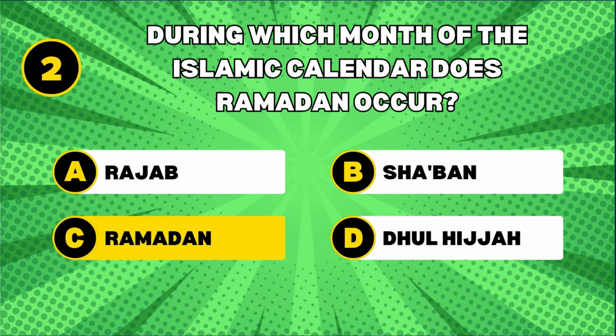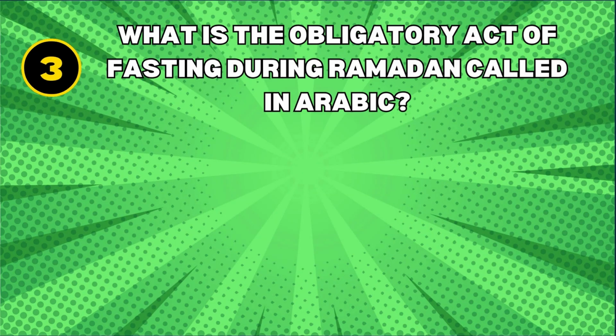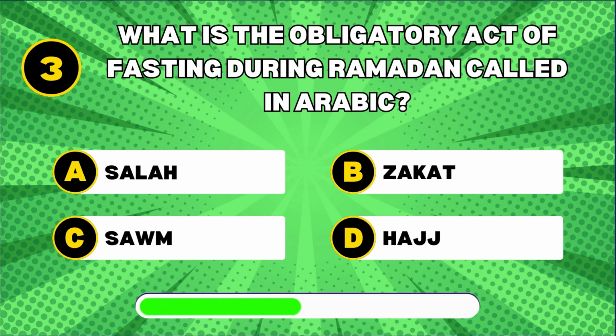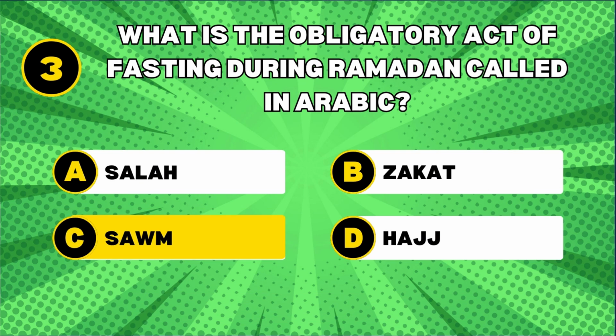Ramadan. Ramadan is the 9th month of the Islamic calendar during which Muslims fast from dawn until sunset. What is the obligatory act of fasting during Ramadan called in Arabic? Sawm. Sawm is the Arabic term for the obligatory act of fasting during the month of Ramadan.